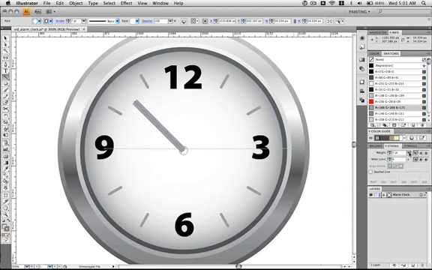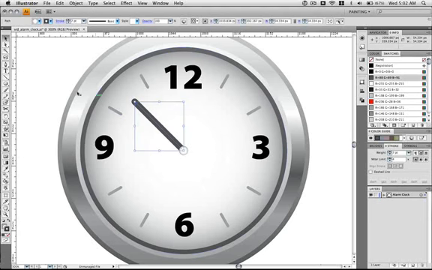And then set it to 7 points. Give it a rounded caps. Hit Command X to cut it. Then select the circle in the center. Hit Command B and it'll place it behind it. And let's give it a little bit of a darker color. That's for the hour hand.